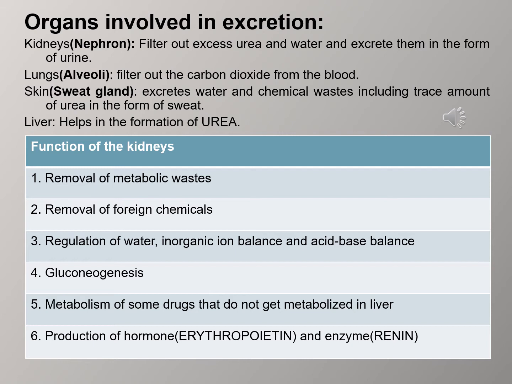The general functions of the kidneys are removal of metabolic waste, removal of foreign chemicals, regulation of water balance, inorganic ion balance and acid-base balance. The kidney also functions in gluconeogenesis, the process in which glucose is produced from fatty acid or amino acid molecules to maintain the blood glucose level. The kidney also helps in the metabolism of some drugs that don't get metabolized in the liver, and in the production of hormones like erythropoietin, which helps in the production of RBC, and the enzyme renin, which is a part of the renin-angiotensin pathway.